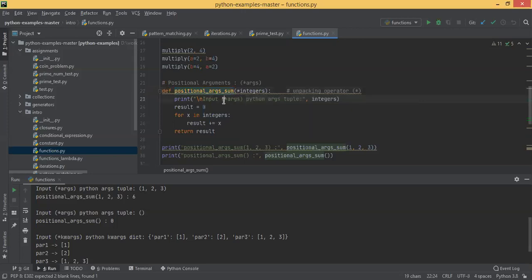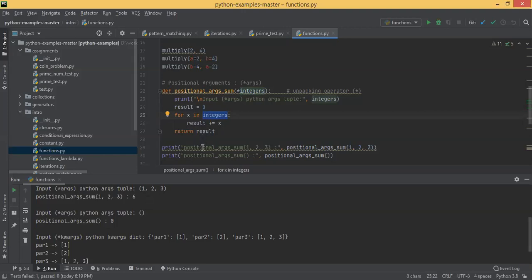So what we are doing here, you can see print. Okay, so we are saying print args Python argument tuple integers. It's first printing it. Okay, and then you set result equal to 0, and then you iterate through each and every element. It's an iterable, it's an iterator. You are iterating for x in integers, then you are summing it up, result equal to result plus x, then you are returning the result.